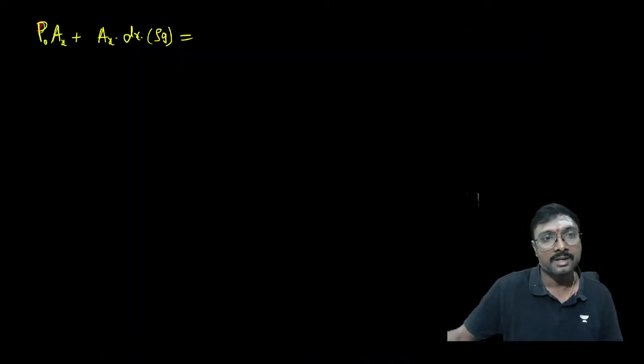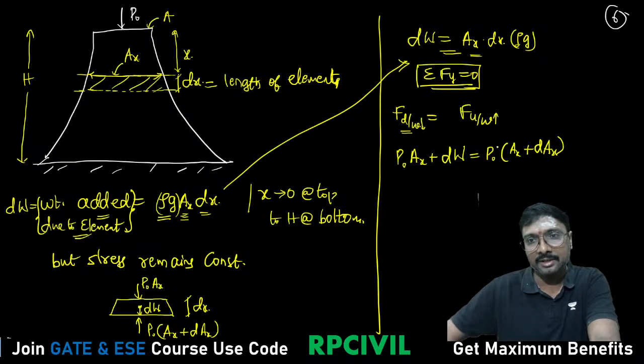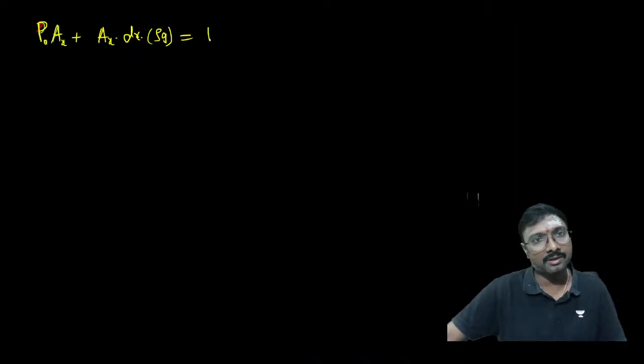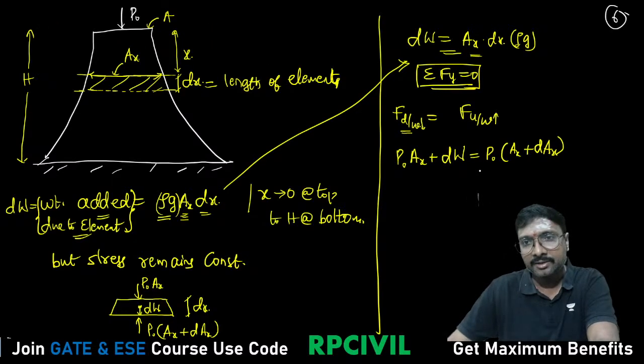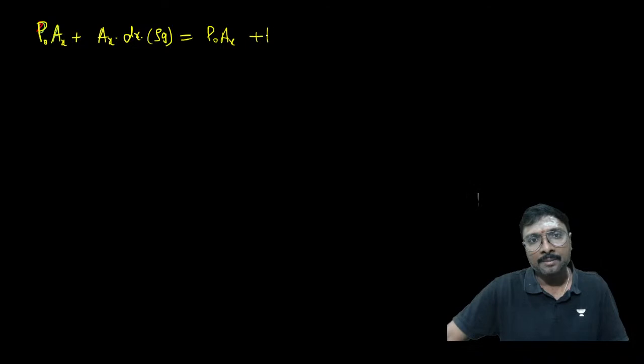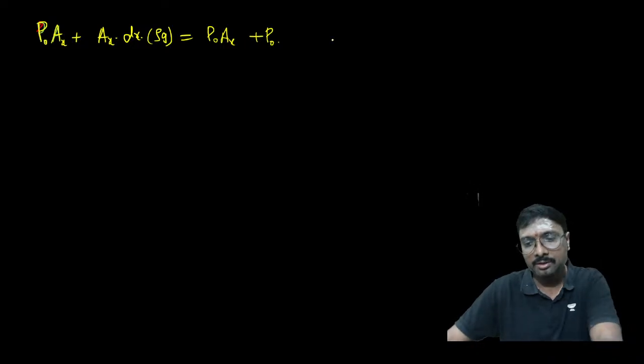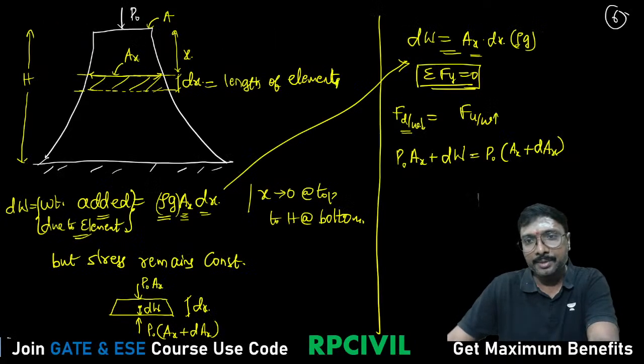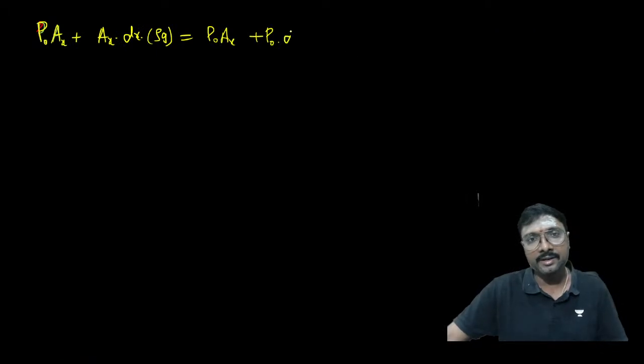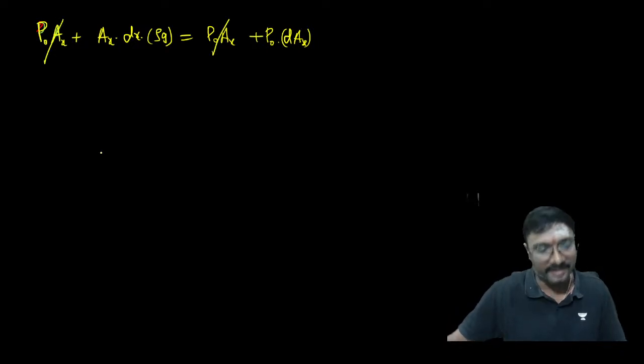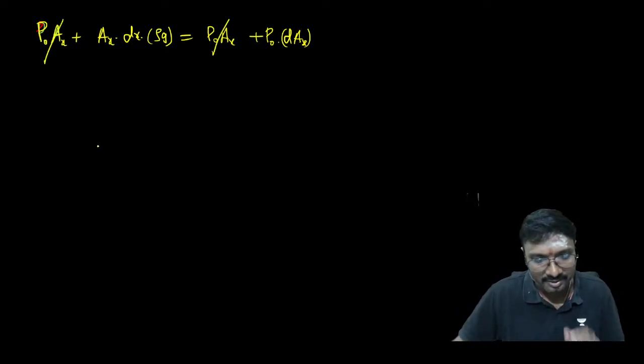Okay, considered. It is equal to the right side. What do you have? P naught into Ax. So the left side also has P naught into Ax, and this will cancel. Plus P naught into dAx, the change in the area. This P naught Ax and that P naught Ax cancel.